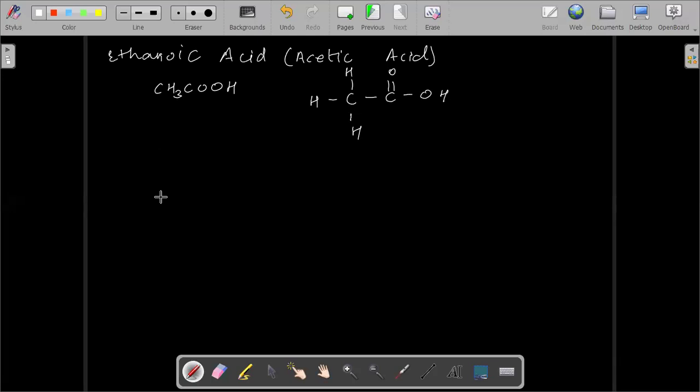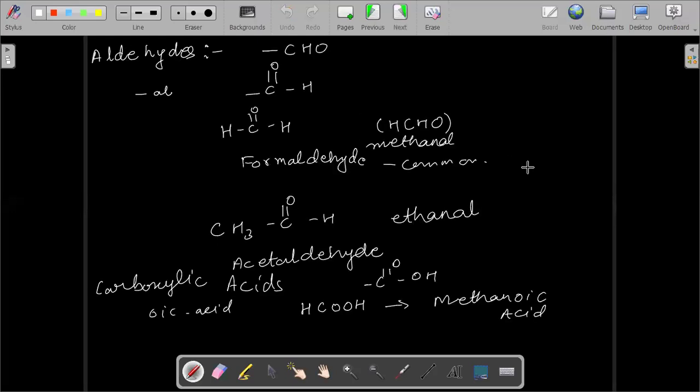So this is propanoic acid. Got it. So you have ethanoic acid, propanoic acid, and methanoic acid as the answers.